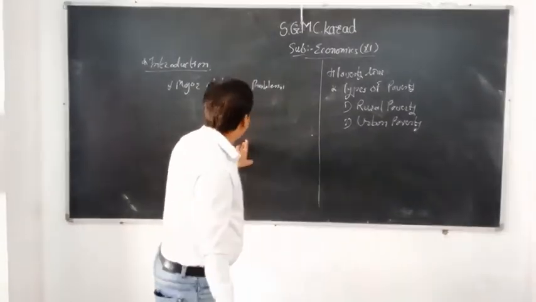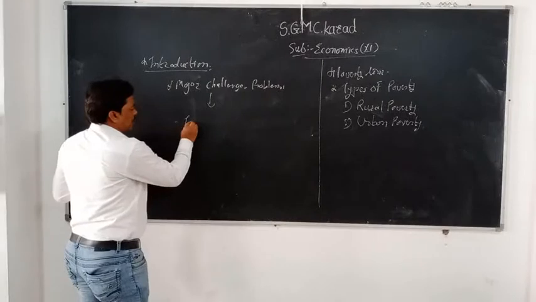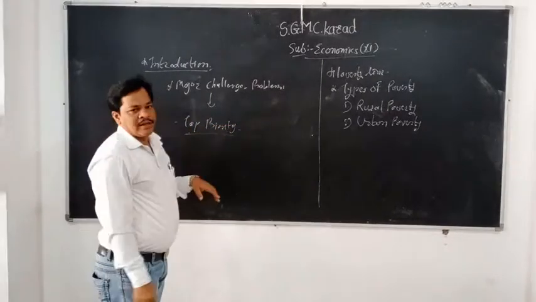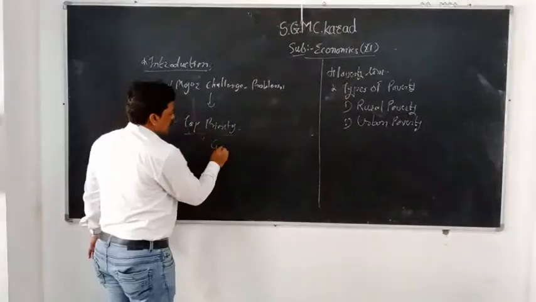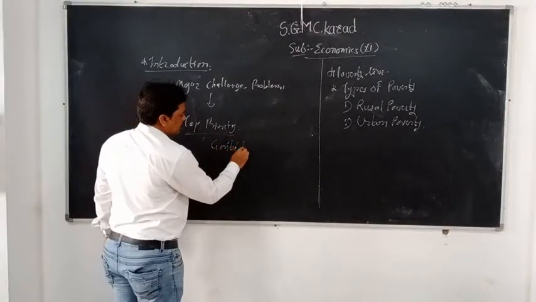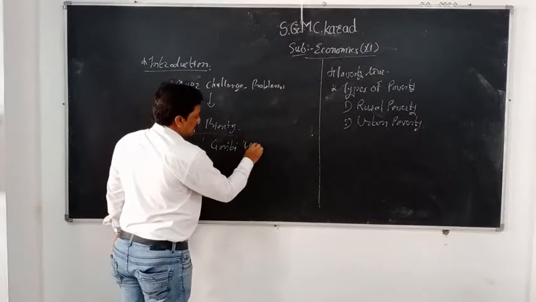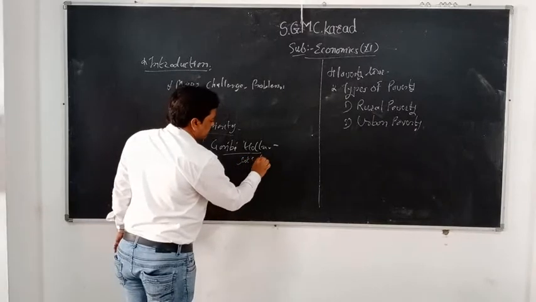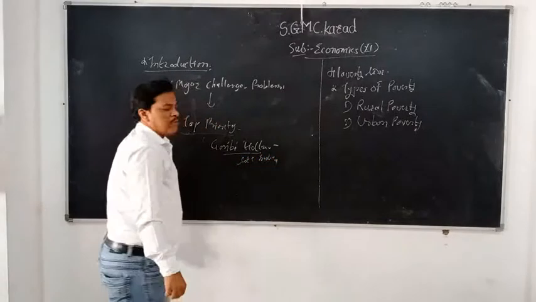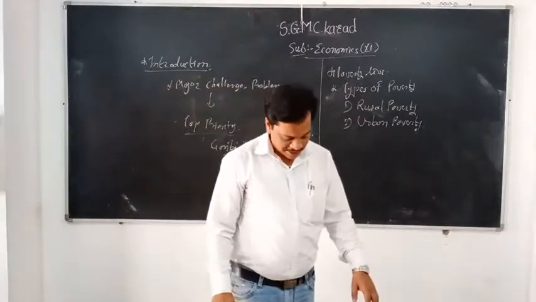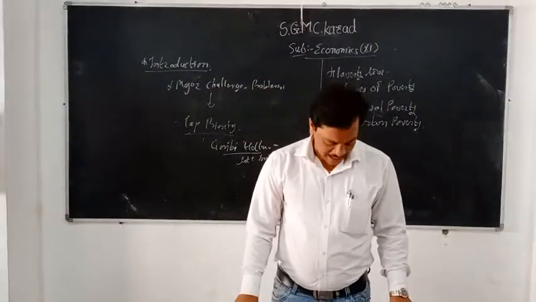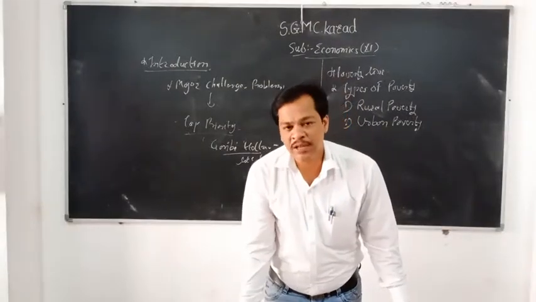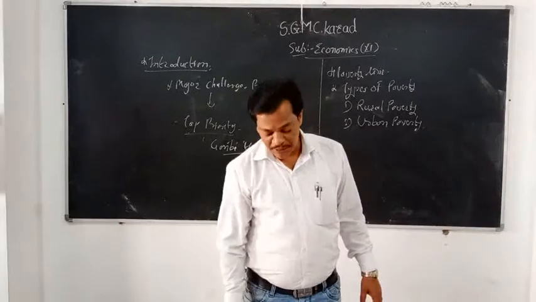But nowadays, the Indian government has given top priority to the elimination of poverty in India. One famous scheme is Garibi Hatao, which was introduced by the late Prime Minister Indira Gandhi. The government has introduced new schemes as well. For example, economic planning, economic reforms and anti-poverty measures. So the government is doing its best to eliminate poverty. These are some of the measures which the government is taking.